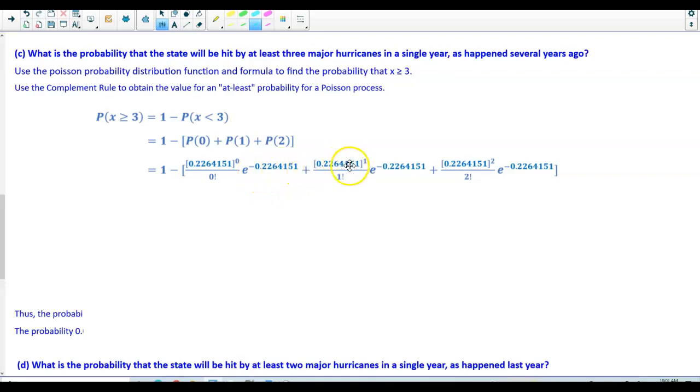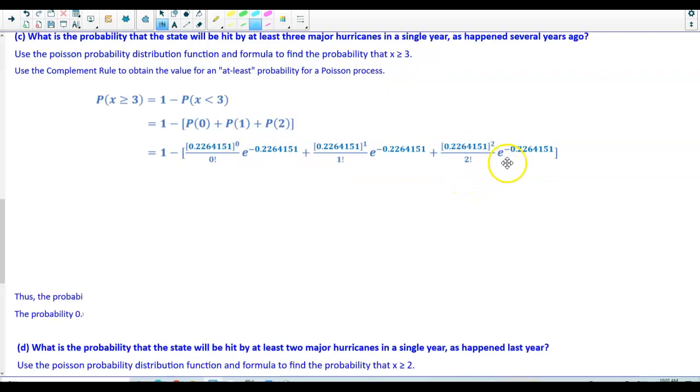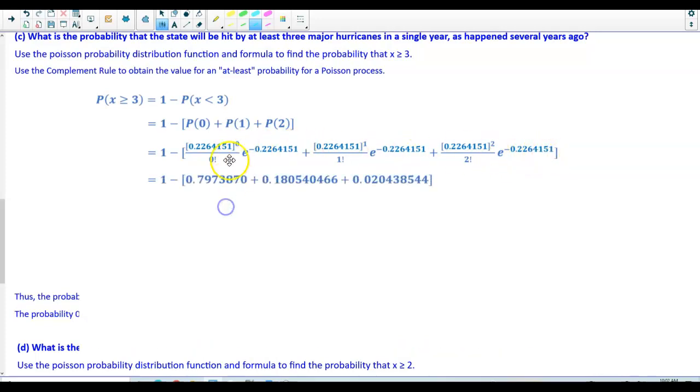Plus, we have mu raised to the 1 power over 1 factorial times e to the negative 0.2264151. And then plus, again, we have mu raised to the 2nd power over 2 factorial times e to negative 0.2264151. And then what we're going to do is plug each individual value into our calculator.